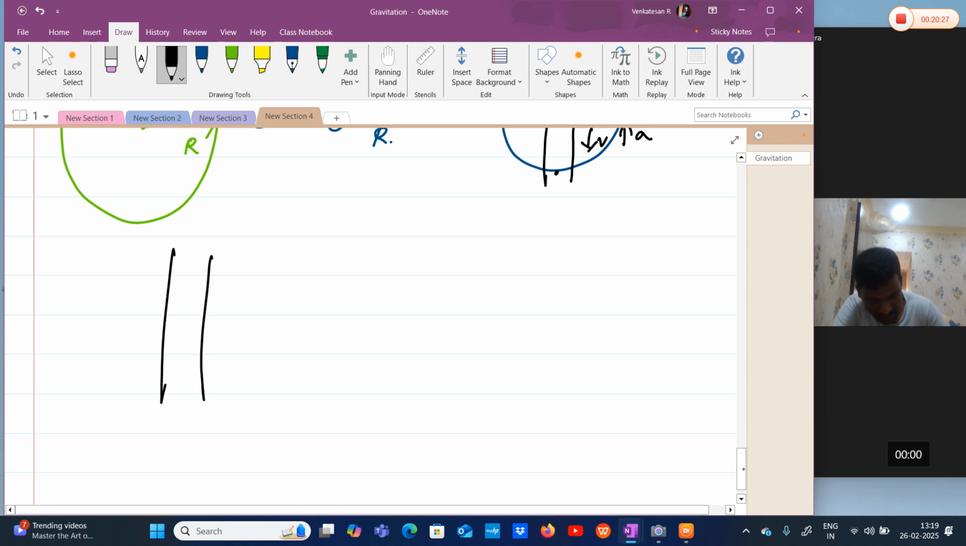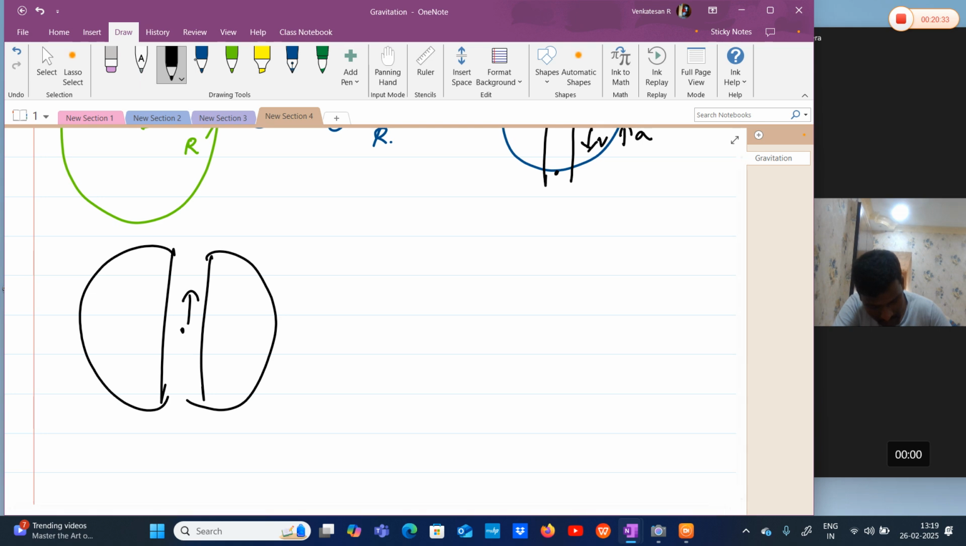So there is a tunnel. Here is the center. This is a distance x from center. Now acceleration here I am writing as a, instead of g I'll write as a. Now this is my direction of acceleration. What is my a here? Acceleration at surface into x by r.